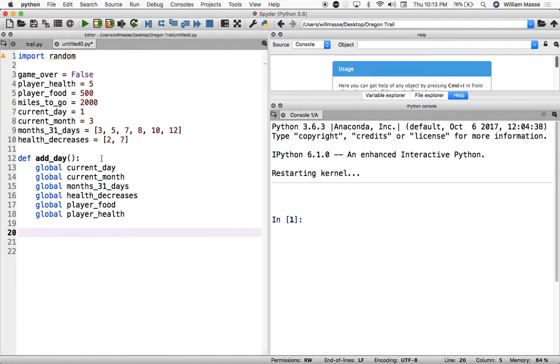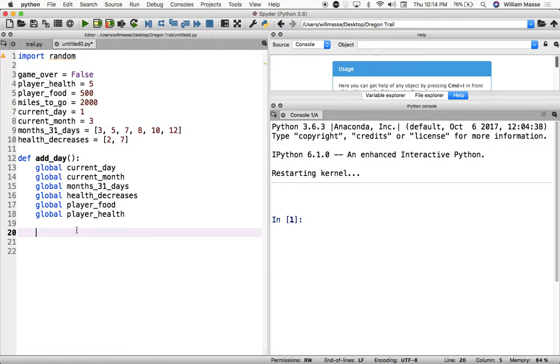So the first thing in our function is we need the days to go up 1 at a time. Now, making the days go up is a little bit tricky because the important thing to know is that if we get to day 30 or 31, depending on what month it is, we need to then roll over to the next month. So the first thing we want to do, before we even start trying to add days, is see if it's a month with 31 days or a month with 30 days.